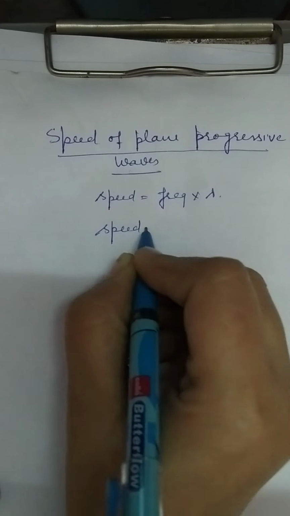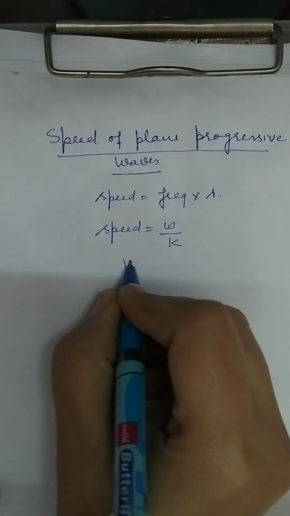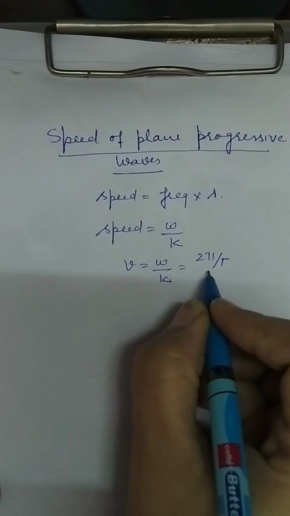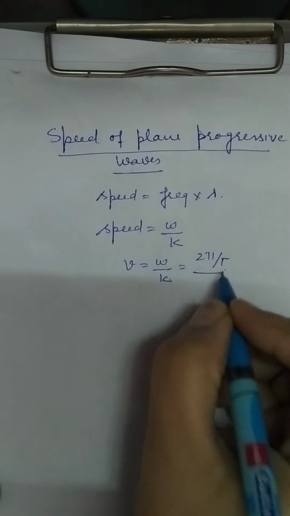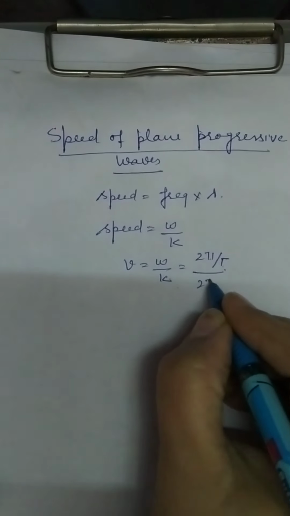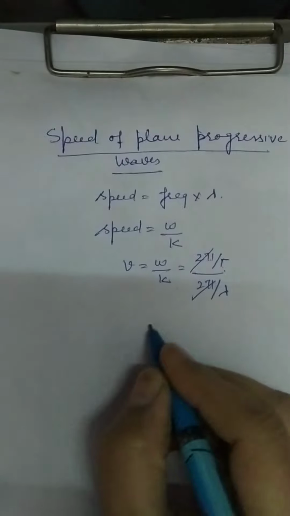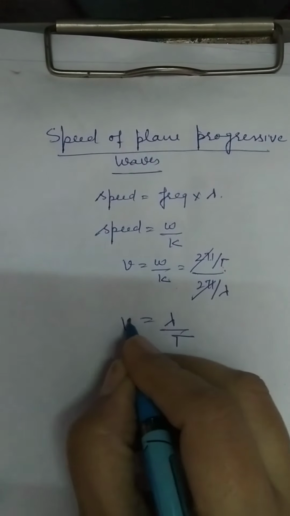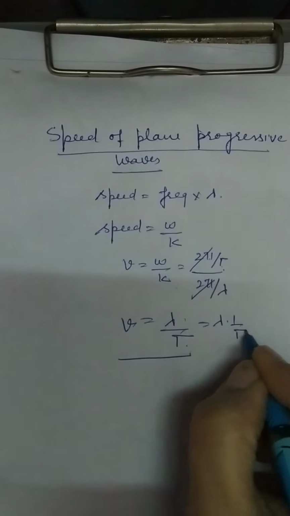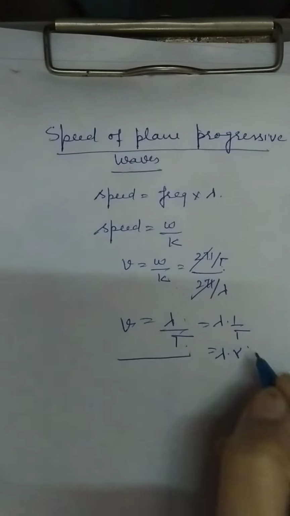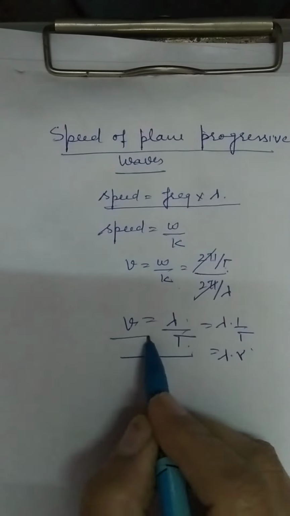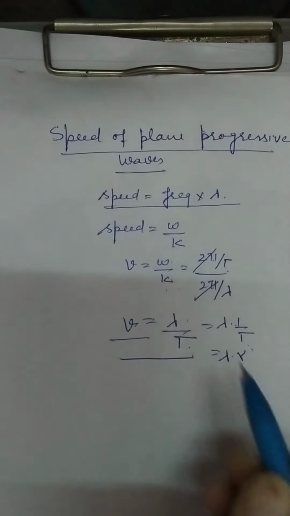Speed is also equal to omega by k. You can write v as omega upon k, because what is omega? 2 pi by T, right? And k is 2 pi by lambda. So the 2 pi cancels out and it comes out to be lambda divided by T. The speed is wavelength divided by time, or you can write this as lambda into 1 upon T, which is lambda into frequency, right? So for the speed formula, either you can write frequency into wavelength, or lambda divided by T, or v is equal to omega by k.